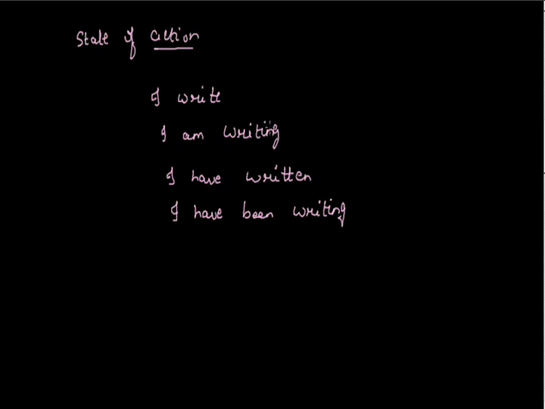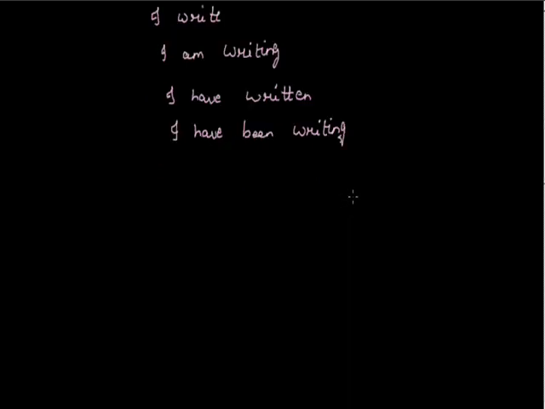I am writing means I am writing right now. It defines present continuous tense, an action which is going on at the time of speaking. I have written means this action is completed right now. I have been writing means this action started some time in the past and it's still continuing. So it defines four different states of an action. Now let's start with present tense.